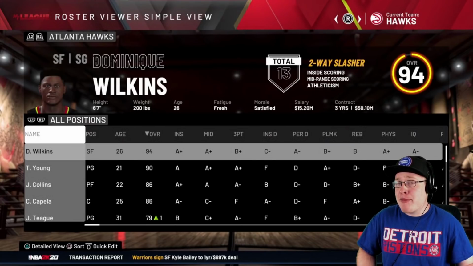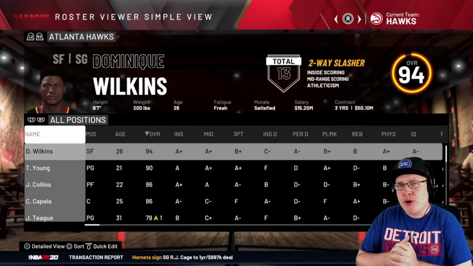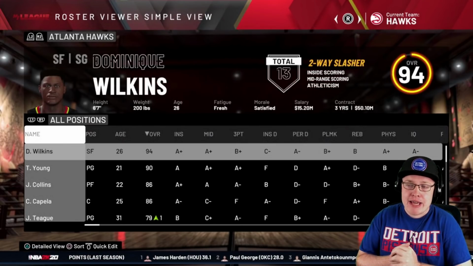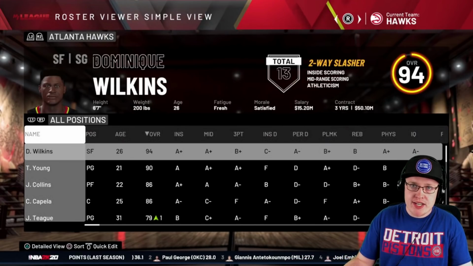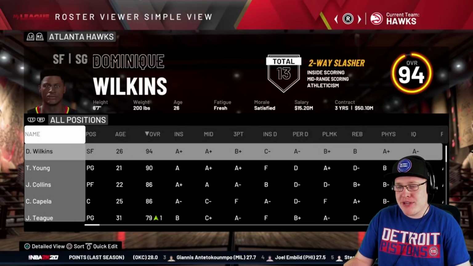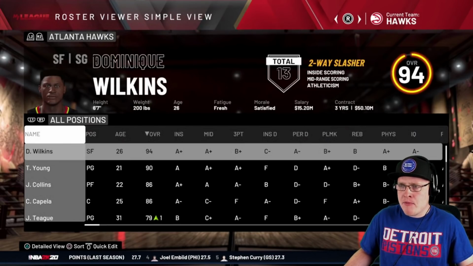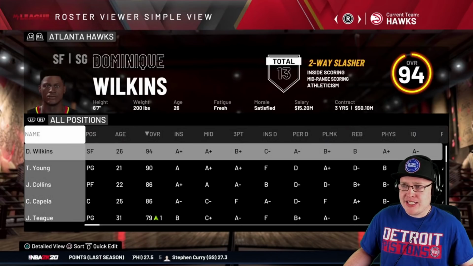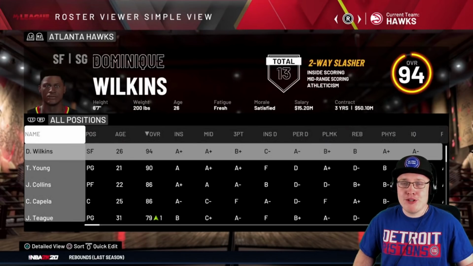For the Atlanta Hawks, Dominique Wilkins. This was more so because I didn't really know who to put here. Joe Johnson's not in the game, so I would have loved to use Joe Johnson. I did like Josh Smith before he went to the Detroit Pistons, so I could have put him, but he was also not in the game. So ultimately, I went with Dominique Wilkins, the human highlight reel right here. Never watched him live, obviously, because he was in the 80s, but Dominique's just a cool player, and I had to put somebody.